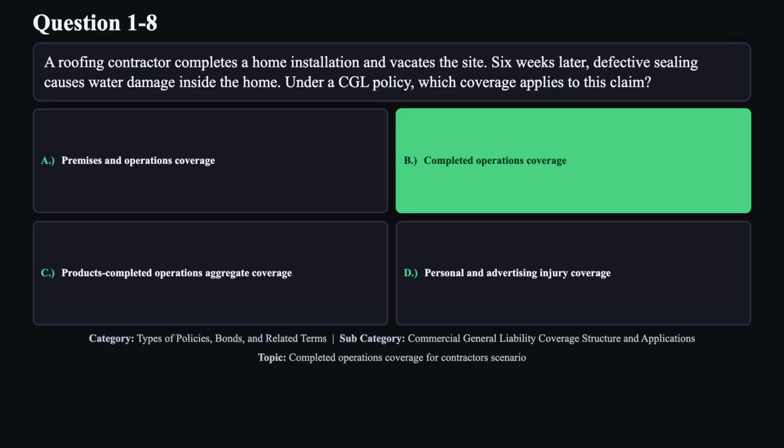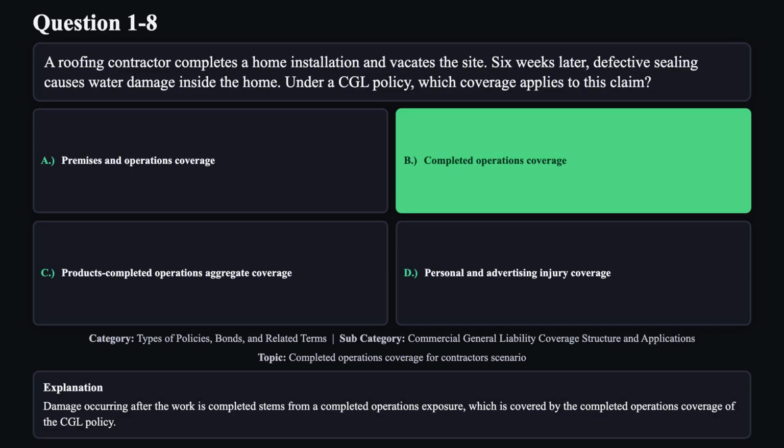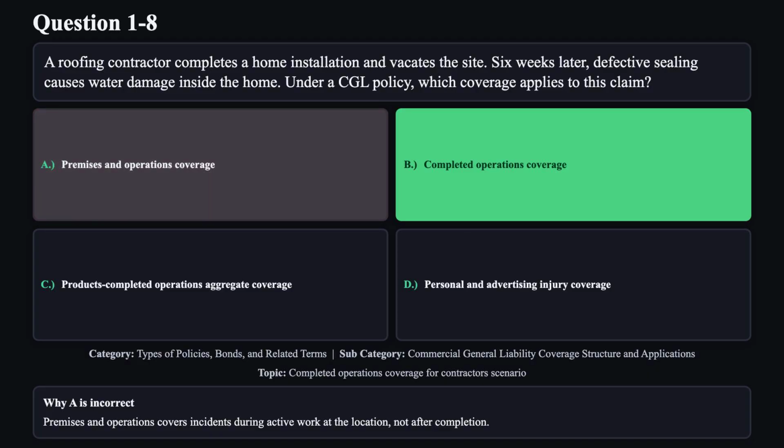The correct answer is B. Damage occurring after the work is completed stems from a completed operations exposure, which is covered by the completed operations coverage of the CGL policy. Reason A is not correct. Premises and operations covers incidents during active work at the location, not after completion.